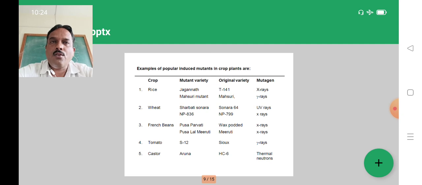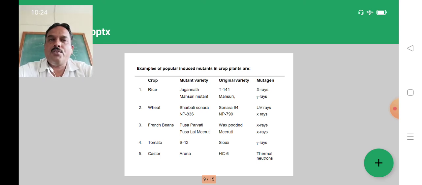So when we follow this mutation breeding, take the example of wheat, Sonora 64, that variety which is high yielding, with better agronomical characters, and is semi-dwarf. But Sonora 64 variety grains are red color. This red color grain variety gets less price in the market. So this character should be improved with the help of ultraviolet rays.